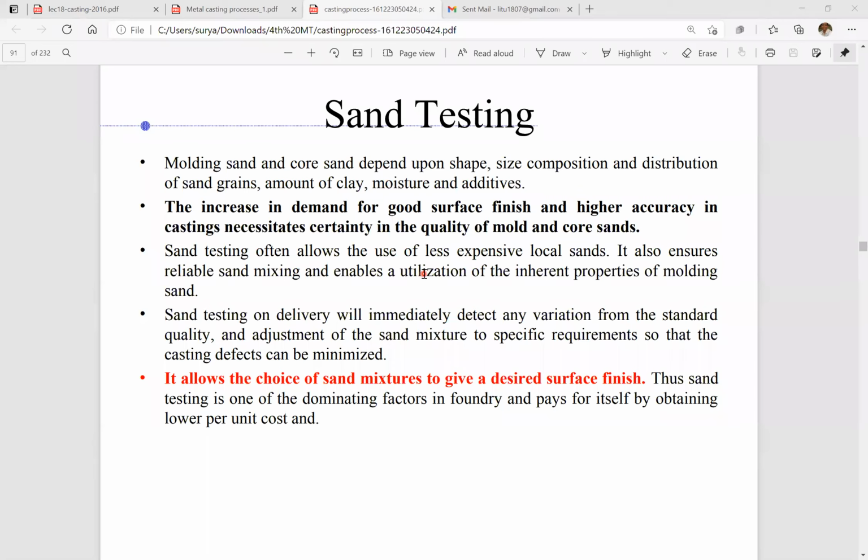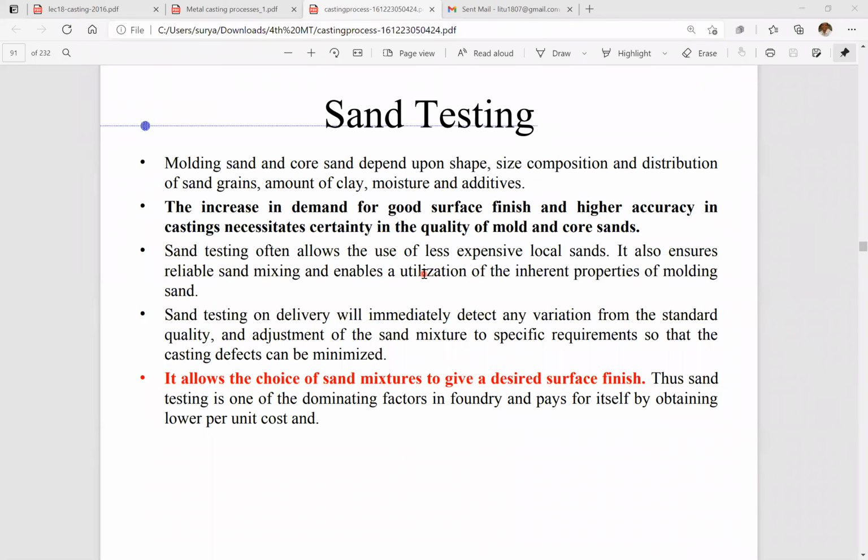Sand testing is one of the dominating factors in a foundry and pays for itself by obtaining a lower per unit cost. So the procurement cost of the casting will also be minimized. So the first thing is to minimize the defects in the casting, the second is to obtain the desired surface finish, and the third is to minimize the cost associated with the sands if the sands are locally procured.